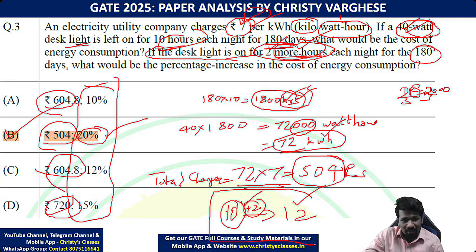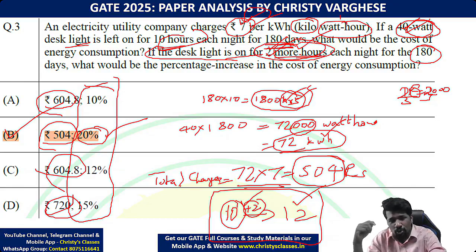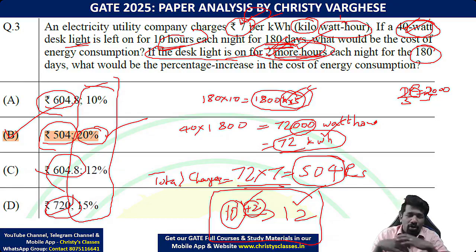This much is enough. Please don't waste your time on adding, multiplying by 180, multiplying by 40, multiplying by 7, taking the difference, subtracting the initial value, dividing by the initial value into 100. Because let me tell you, new students, in school we have done all these mistakes, because in school we were congratulated for all the mistakes we have done. Mistakes means all extra steps are mistakes in my opinion.